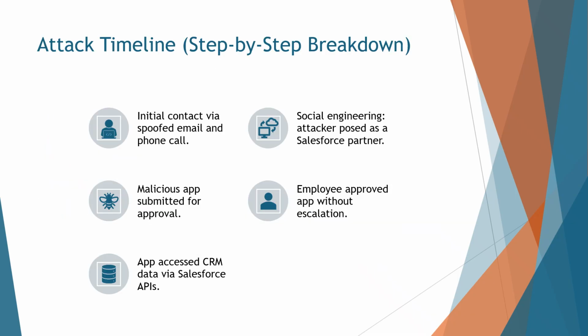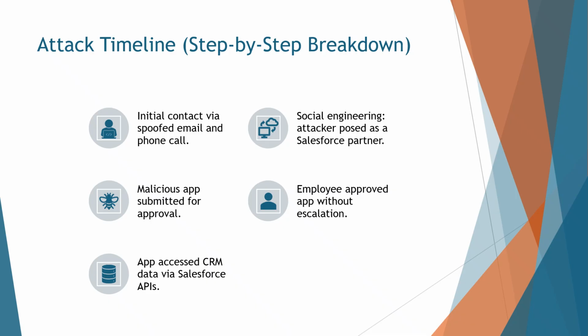With that, let's break down the attack step by step. Step 1. The attacker initiated contact using a spoofed email and a follow-up phone call. This multi-channel approach added credibility and urgency. Step 2. They posed as a Salesforce partner using insider language and brand familiarity to build trust. Step 3.